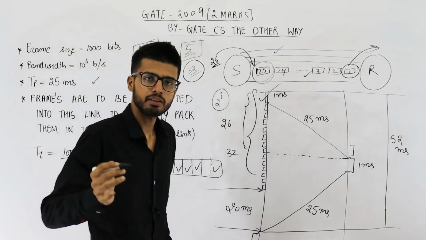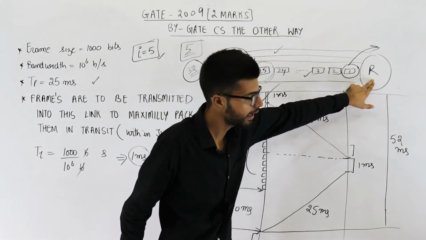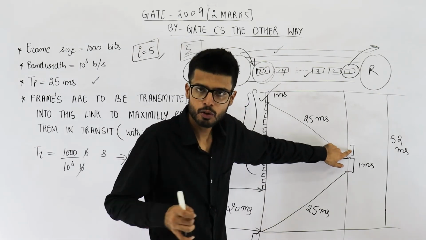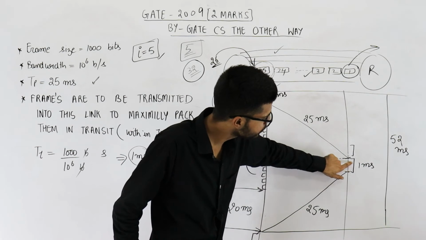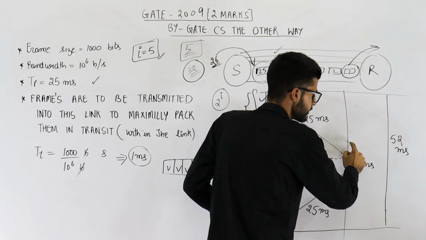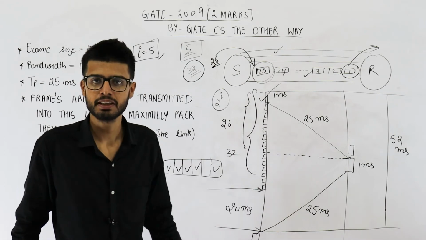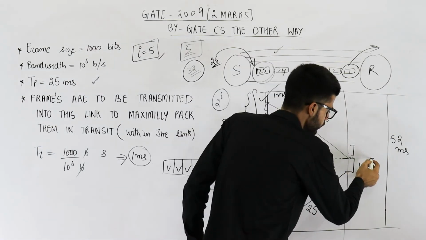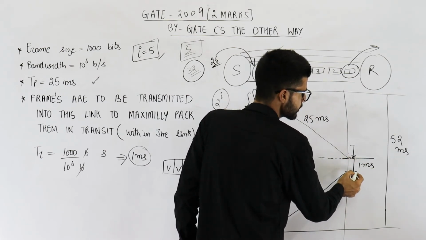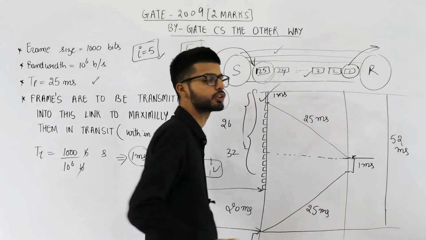Okay. But you think carefully. See, when you receive this first packet at receiver side, only after that point of time, you will add the acknowledgement on this packet and you will transmit it. This 1 millisecond is for transmission. If you are saying this packet is already being transmitted, then you cannot add acknowledgement on a packet that is being transmitted. So you need to start transmission from this point. Okay. From here, if you begin transmission, it will require 1 millisecond. So this is correct. Okay. 1 millisecond will actually be spent here.